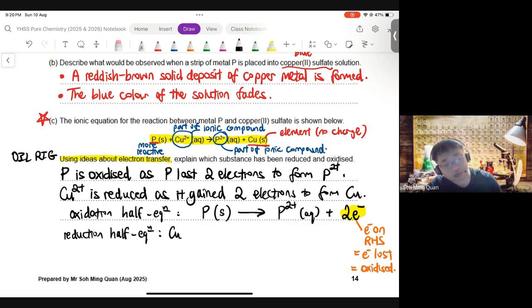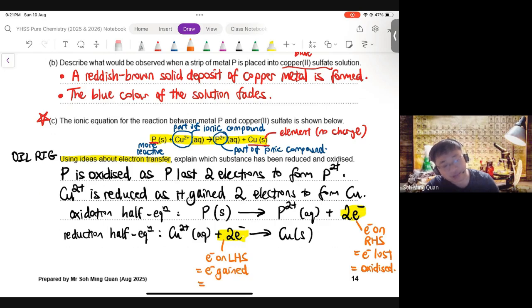To write the reduction half equation, we simply look at Cu2+. Cu2+ gains 2 electrons and forms copper solid metal. So you can see the electrons are on the left-hand side, meaning electrons are gained. Hence, this is a reduction half equation.